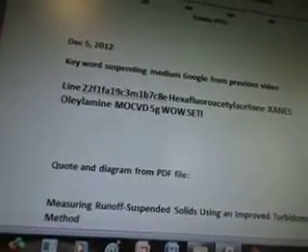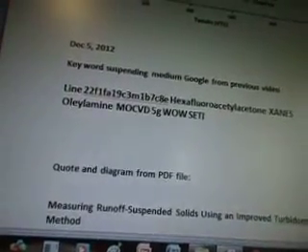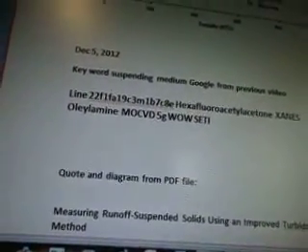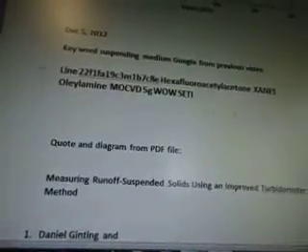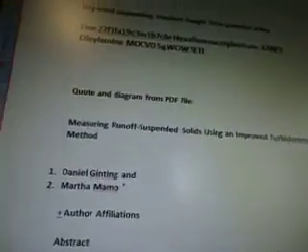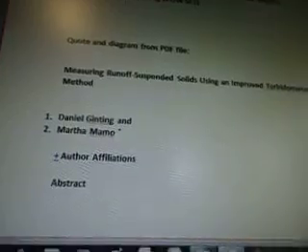22f1fa19c3m1b7c8e. Hexafluoroacetylacetone. Oh, I said it. XANES, Oleylamine, MOCVD, 5G Wow Seti. I had such a hard time trying to figure out how to say this word. Quote and diagram from PDF file.